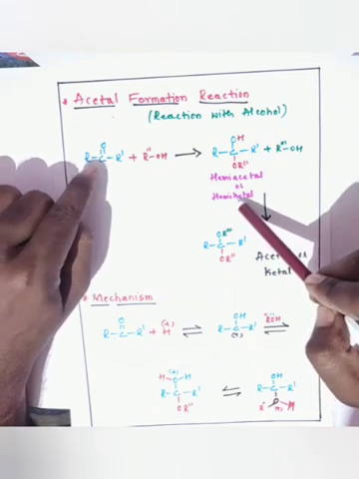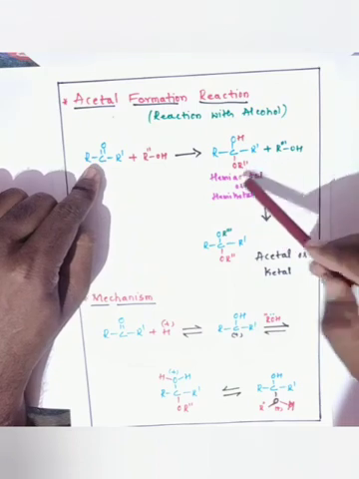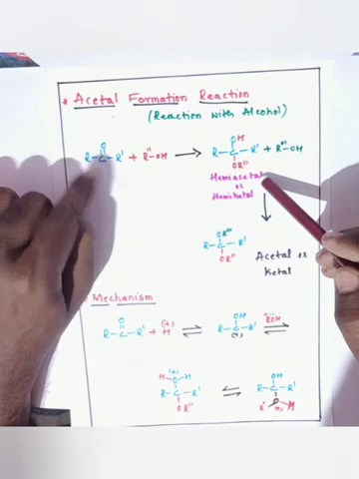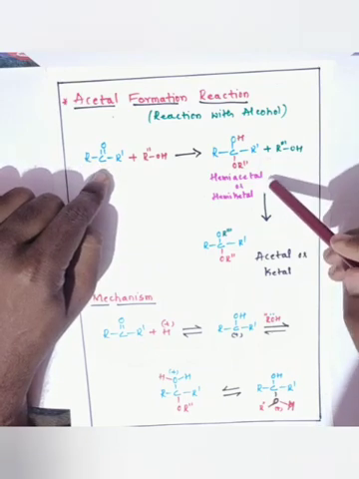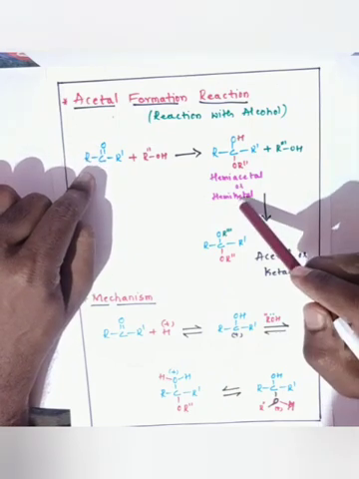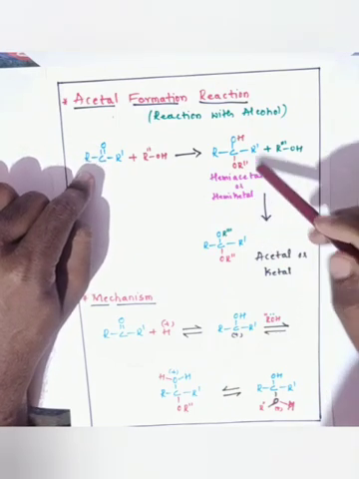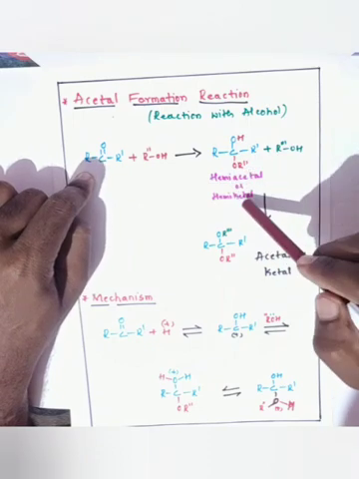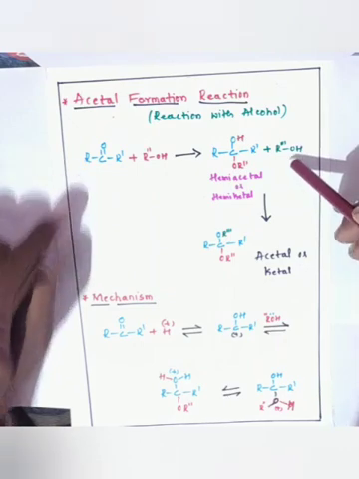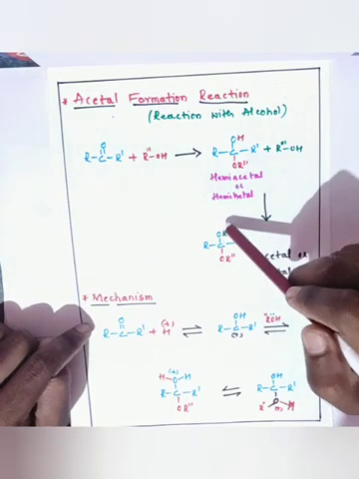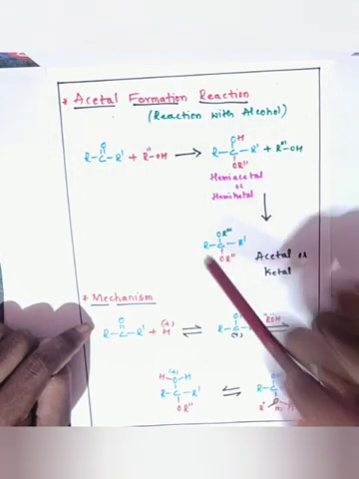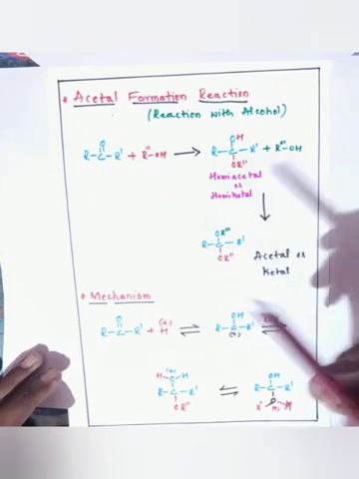If we use an aldehyde, the product is a hemiacetal. If we use the reactant molecule ketone, the product is a hemiketal. This hemiacetal or hemiketal, after reacting with a second molecule of alcohol, gives the product acetal or ketal with the elimination of a water molecule. Yes, the mechanism we can see here.